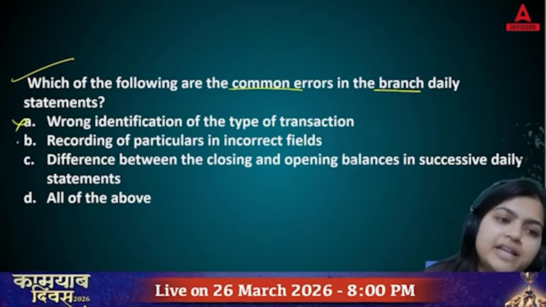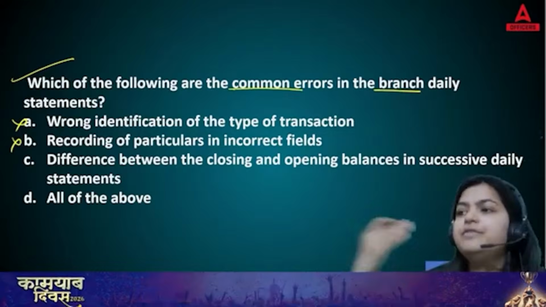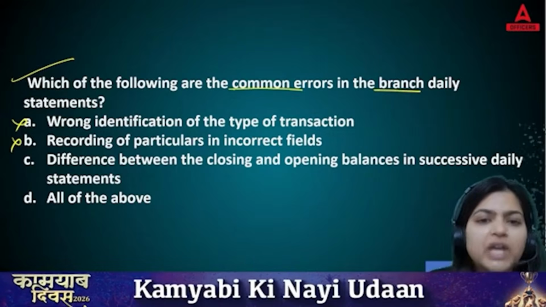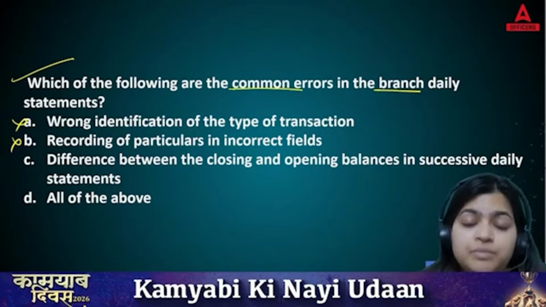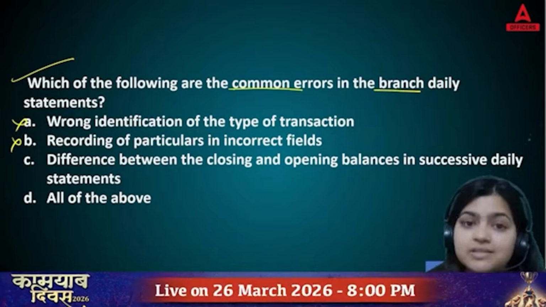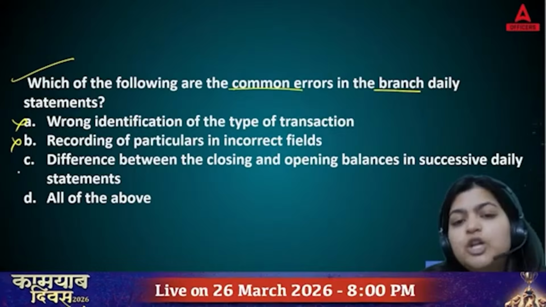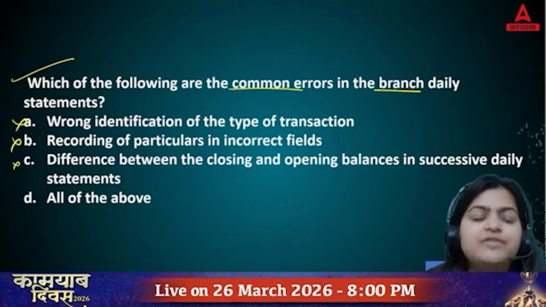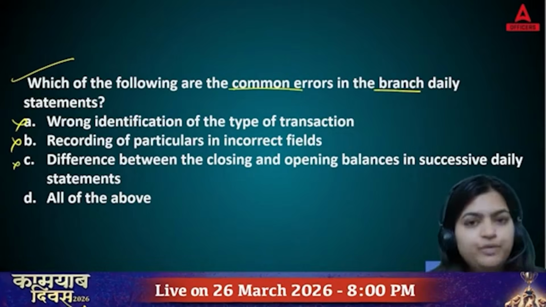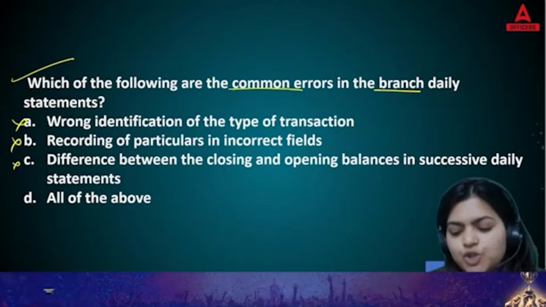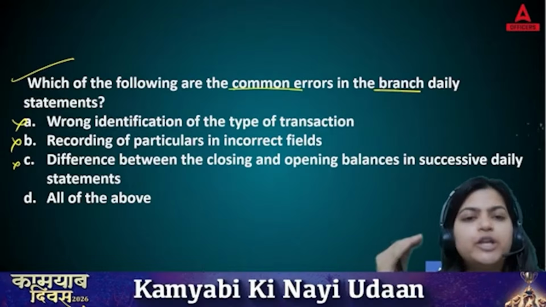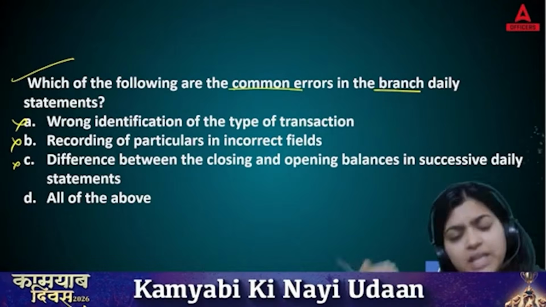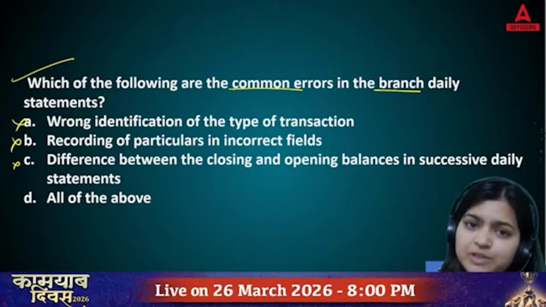Maybe I have entered into a transaction with branch A, but in the books I have written a transaction with branch B. That is an error. Then difference between the closing and opening balances in successive daily statements. You know very well that in your bank, each day at the end of the working day, you are recording your closing balance of cash. Next day again you are writing the opening balance of cash.